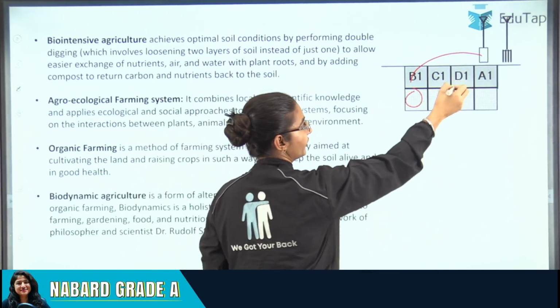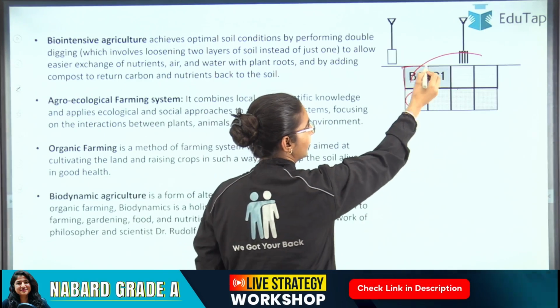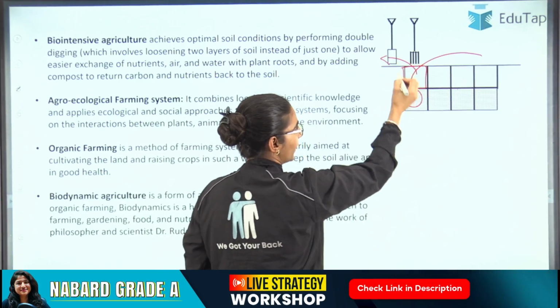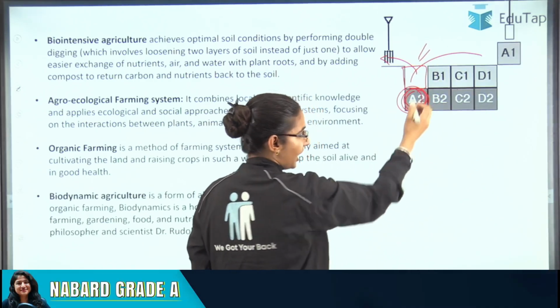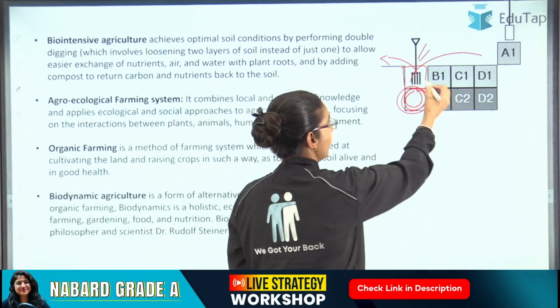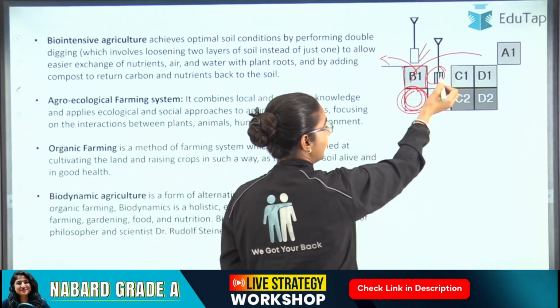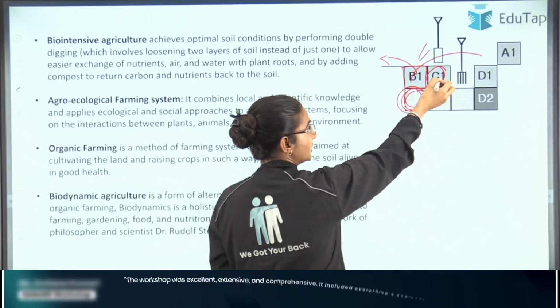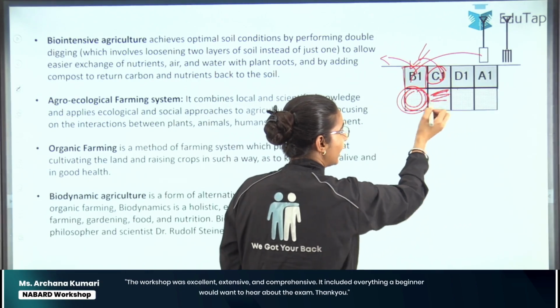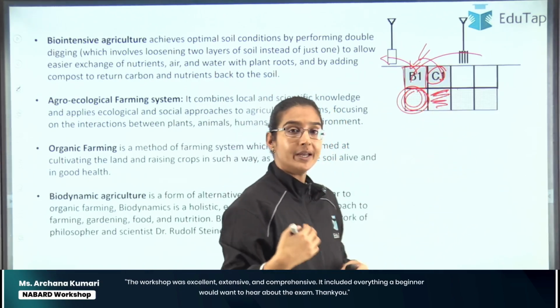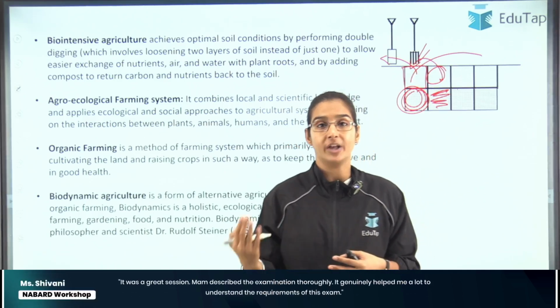So there are different blocks. First we will dig this part, take the soil out, and then using this instrument we will dig the underneath part. And then we will dig this part, and the soil which we have taken out from this part will be shifted to this part, and again the layer underneath will be dug down. In this way we do the practice of double digging.